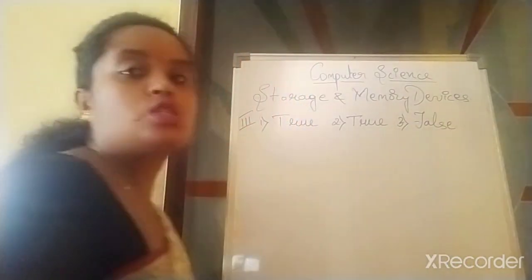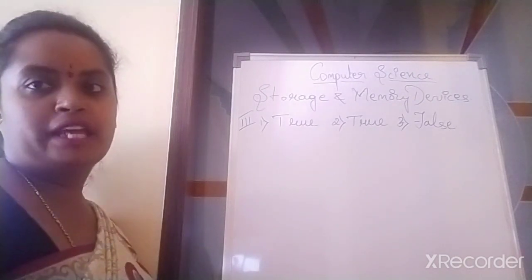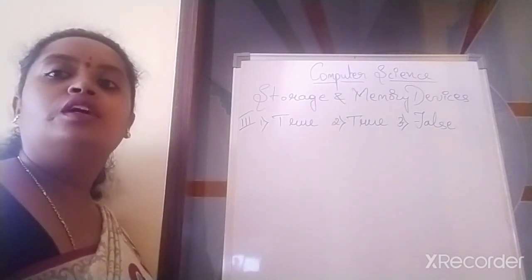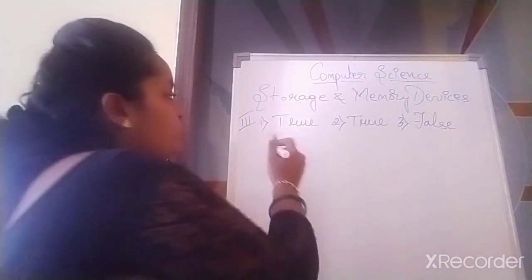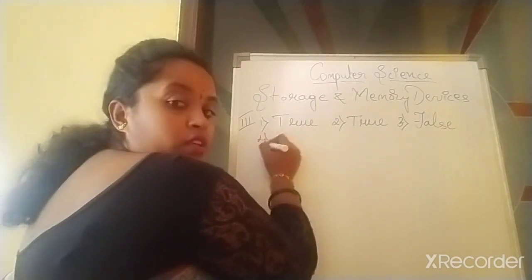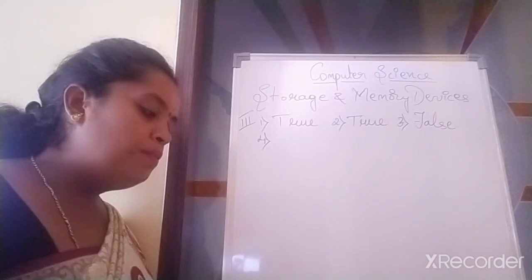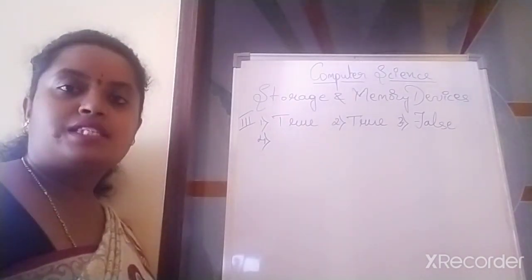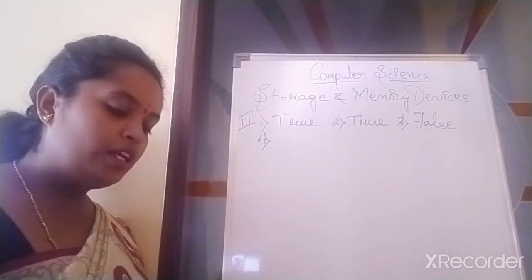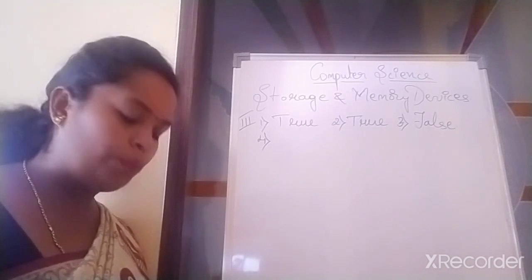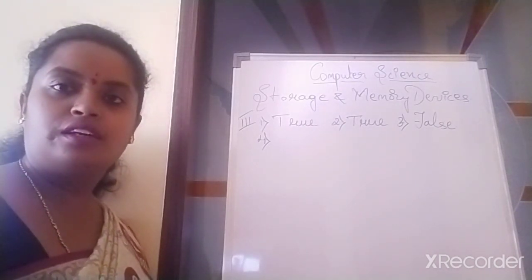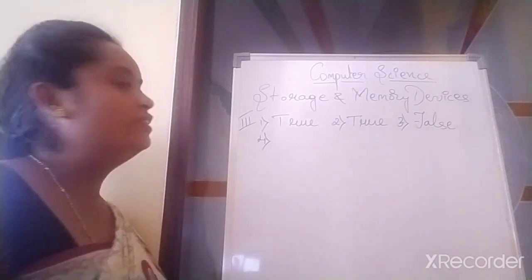Pen drive can store more amount of data compared to floppy disk. So it is false. Fourth one. What's the question, children? Fourth one. A nibble is a group of 4 bits. A nibble is a group of 4 bits. True or false? True.